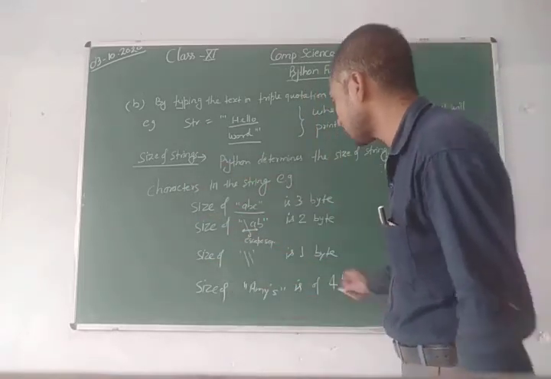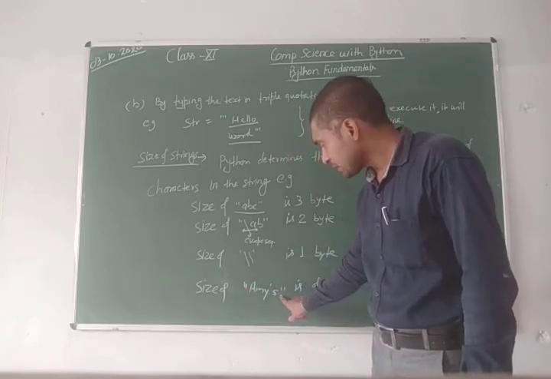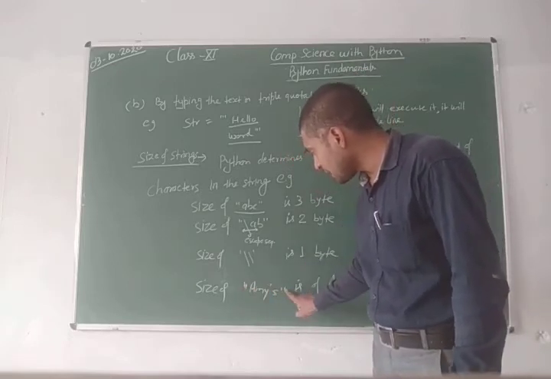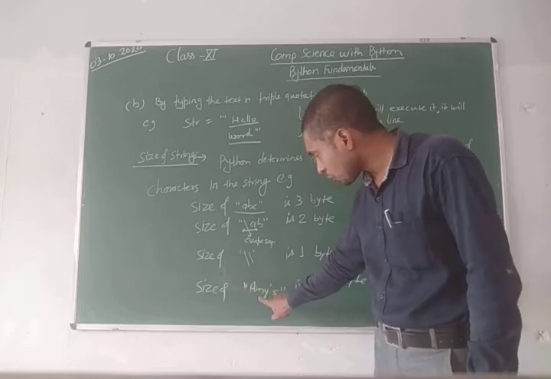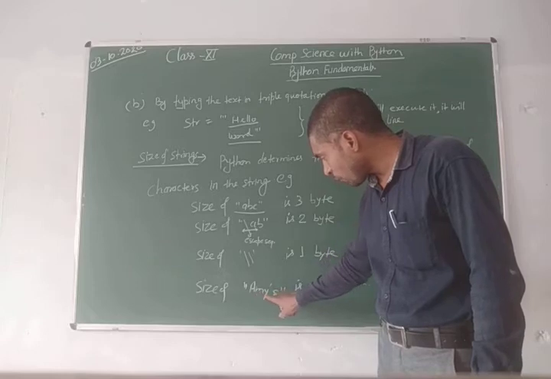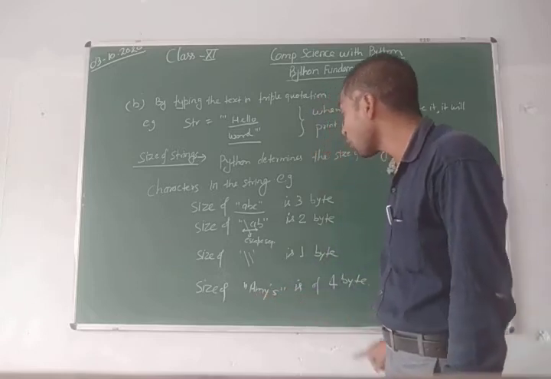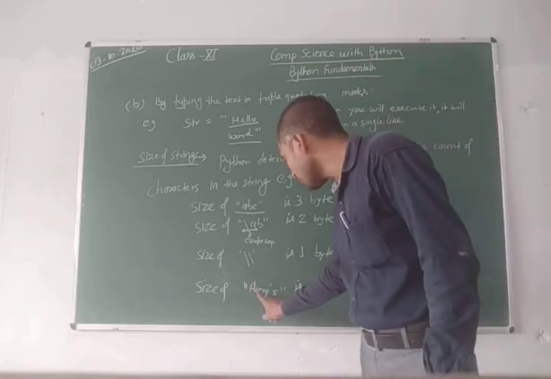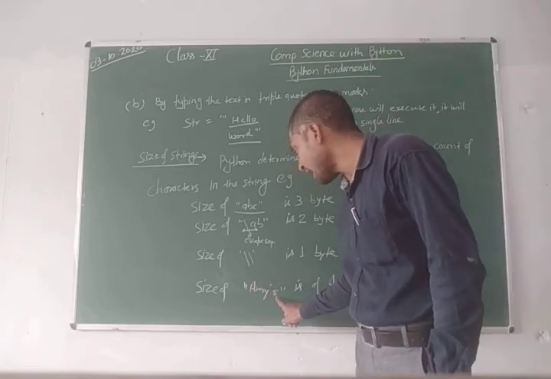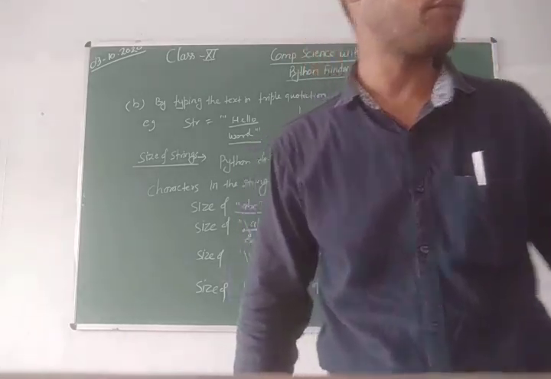Look at this carefully: the size of the string inside double inverted commas, where we wrote A and a Y across of years. How will you count? It will take 4 bytes: 1, 2, 3 and 4. So it will take 4 bytes of size.